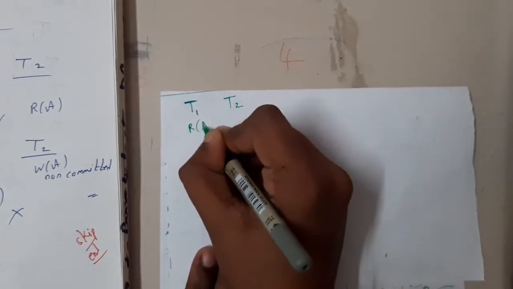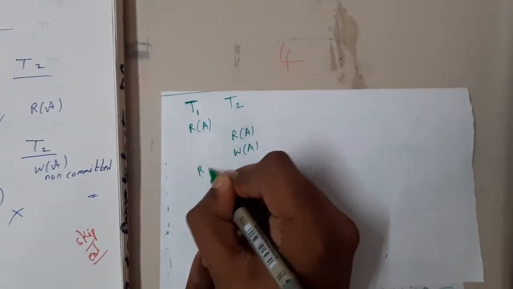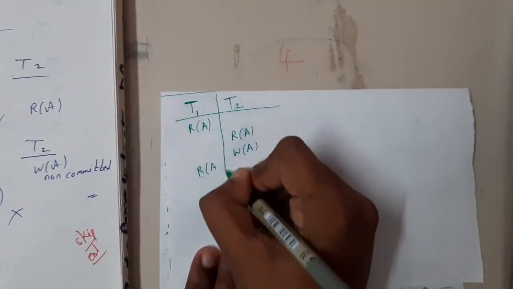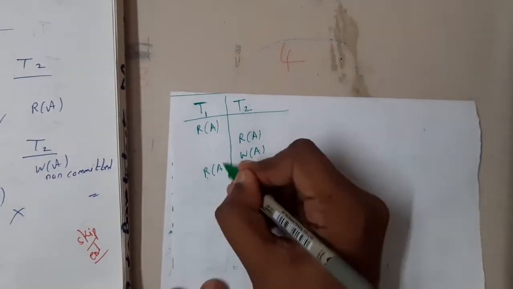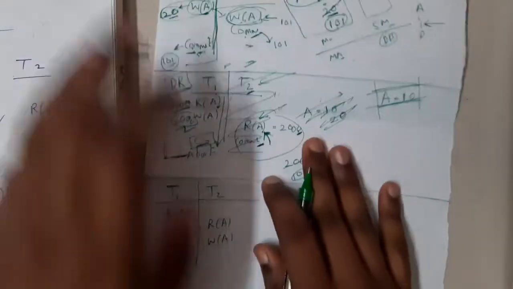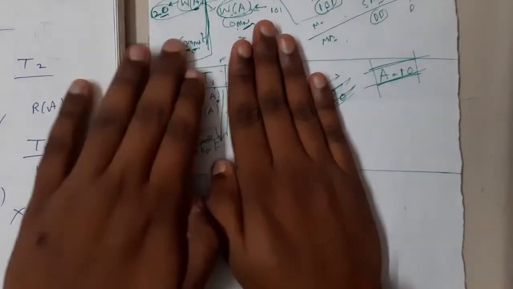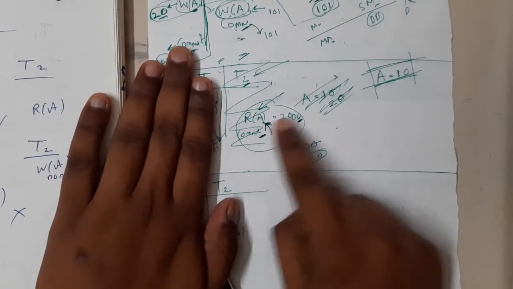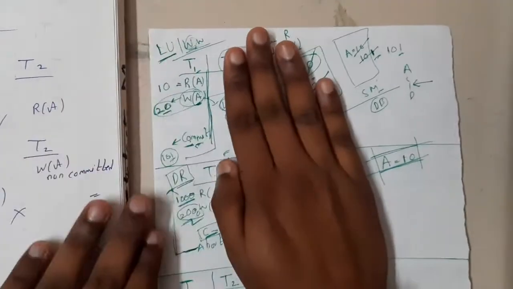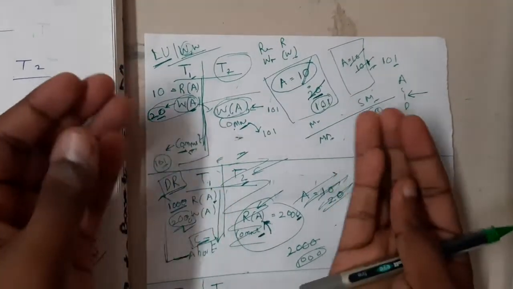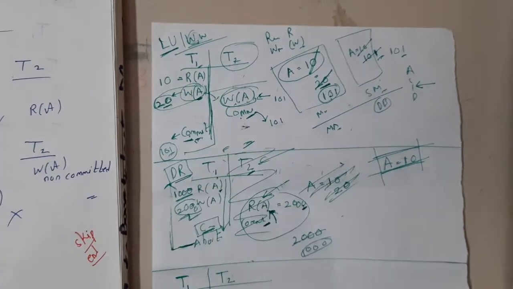Read of A, write of A, read of A. Now what T1 is doing, what T2 is doing, guys? If you are having any doubts about why I am so sure that these transactions have an issue, run them separately. Run T1 first, then run T2, and it will show only 1000 rupees. Run these separately and there will be no issue. Only when we run them combined and in this particular order, we are getting the issue.